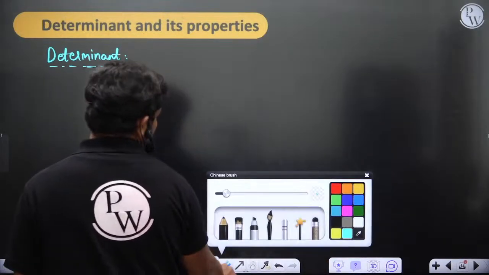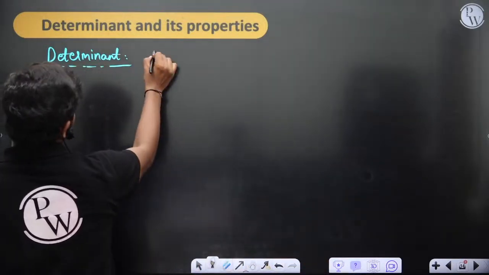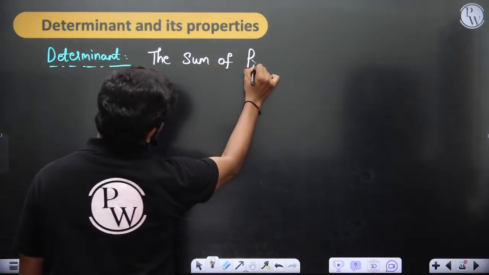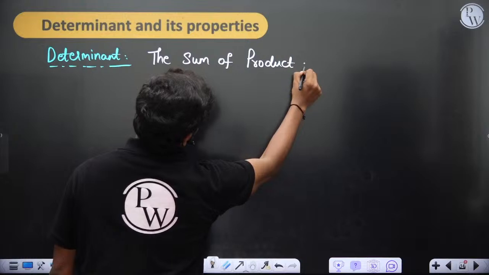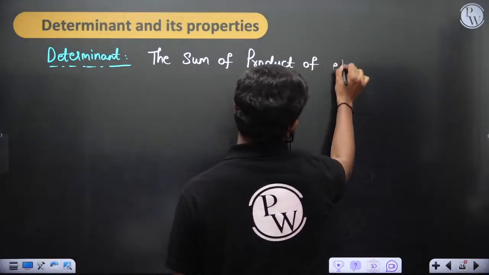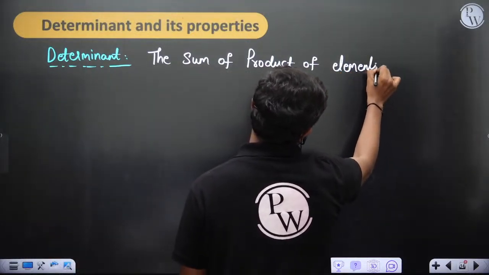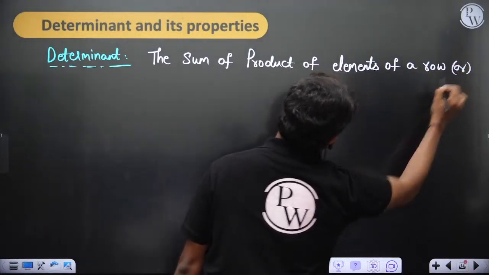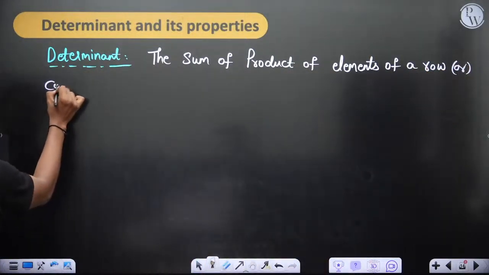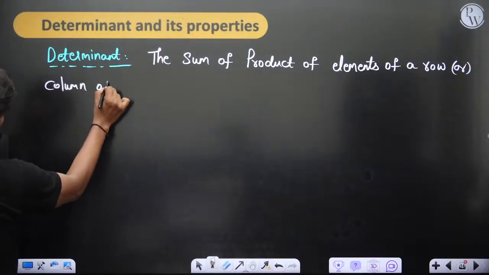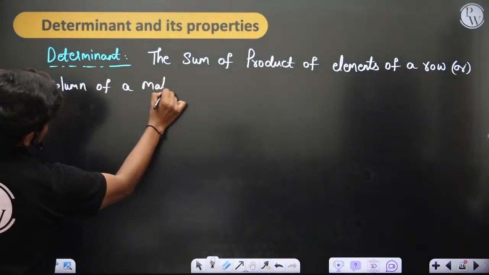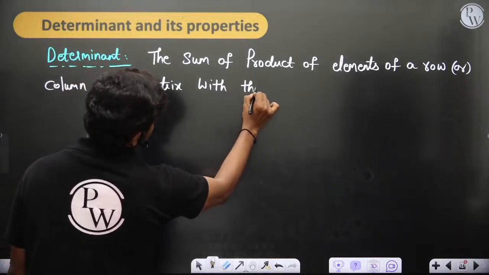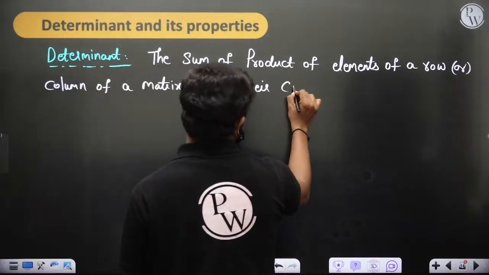Now, the determinant is nothing but the sum of products of elements of a row or column of a matrix with their corresponding cofactors.